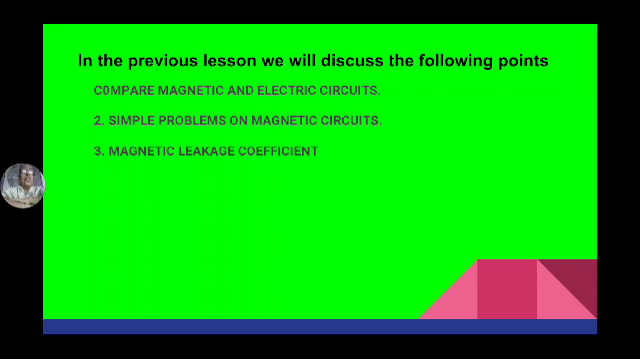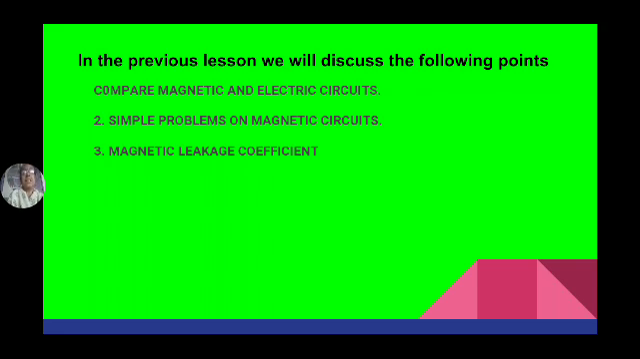But when compared to electric circuits, electricity also has two types of charges, positive charge and negative charge. But an isolated positive charge or isolated negative charge can exist. Definitely positive charge separately exists, negative charge separately exists. This is one of the important differences between magnetic circuit and electric circuit.